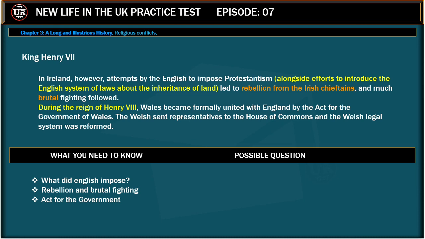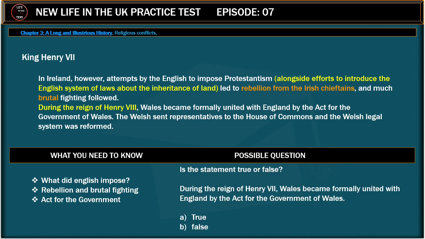Act for the Government. Possible question is, is the statement true or false? During the reign of Henry VII, Wales became formally united with England by the Act for the Government of Wales. True. False. Correct answer is false.